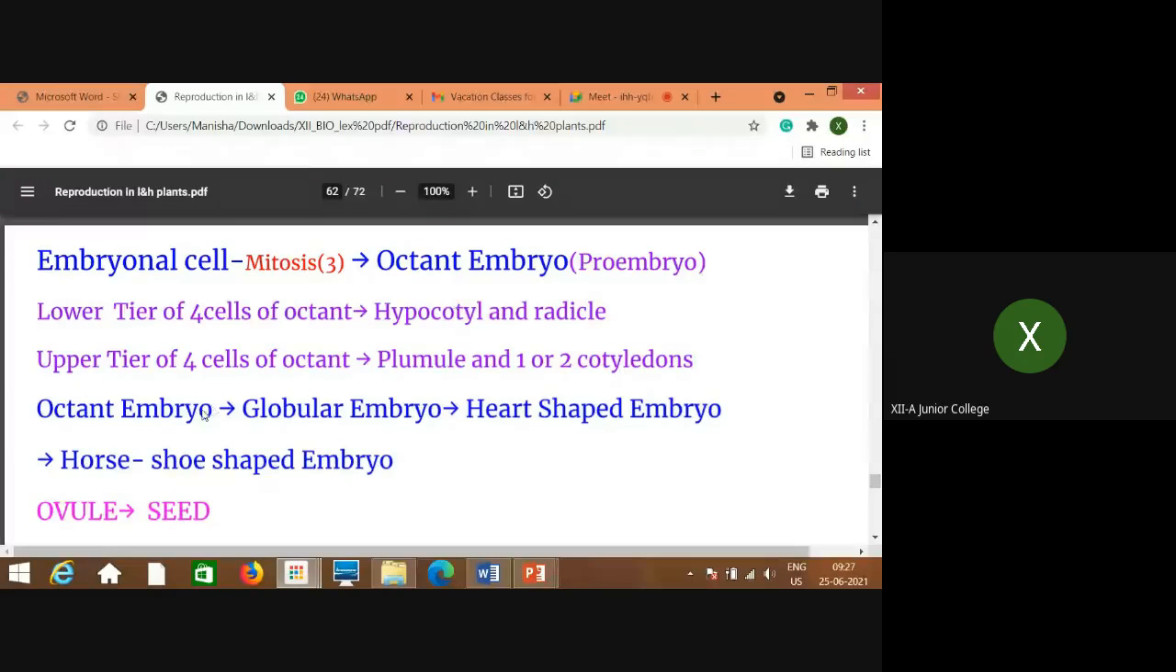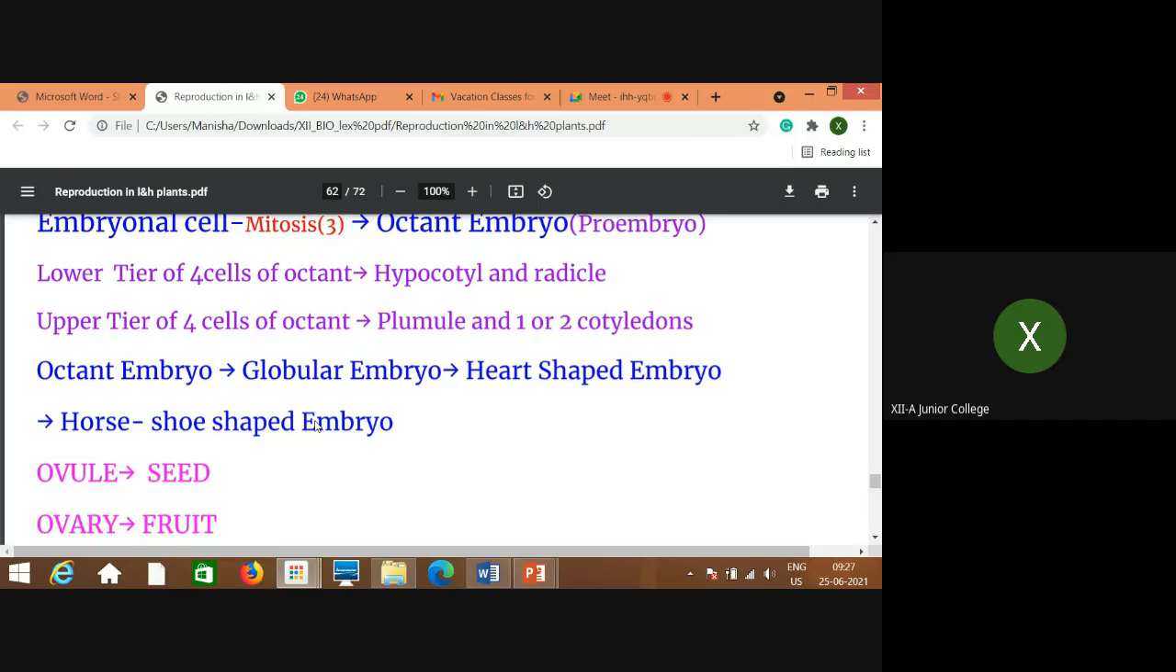Again it develops. In the further development, this octant embryo forms a globular shape. A globular structure is formed first of all. That is called the globular embryo. Then again in the further development, it gives a heart-shaped structure of the embryo. That is called the heart-shaped embryo. Then again in the further development, it gives rise to a horseshoe-shaped structure of the embryo. And that is the last structure, the complete development of the embryo, where the ovule is getting converted into seed and the ovary into fruit.